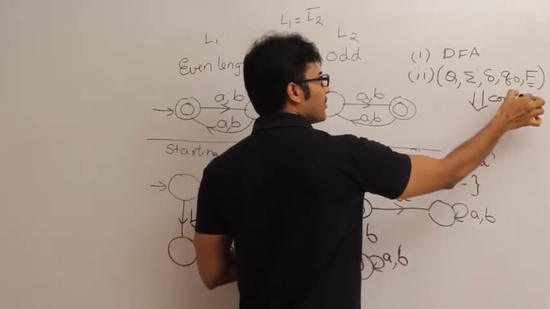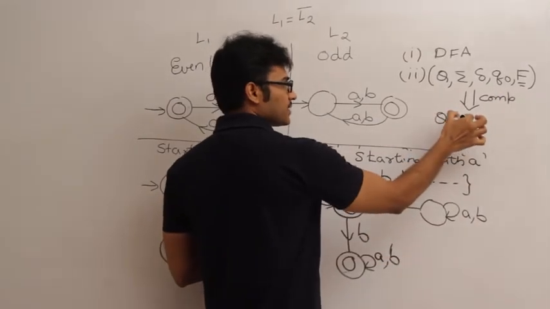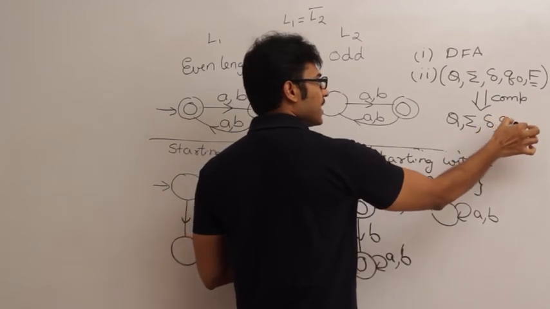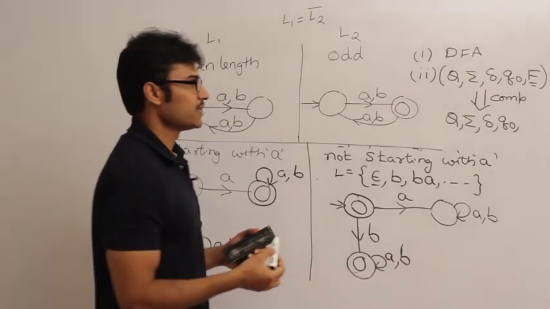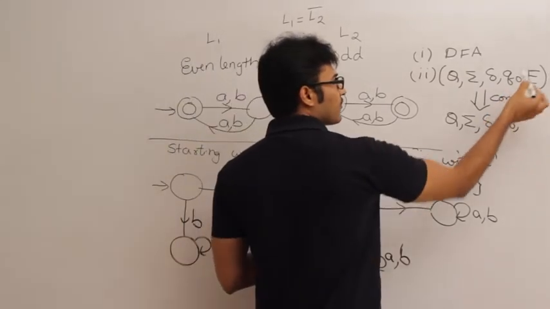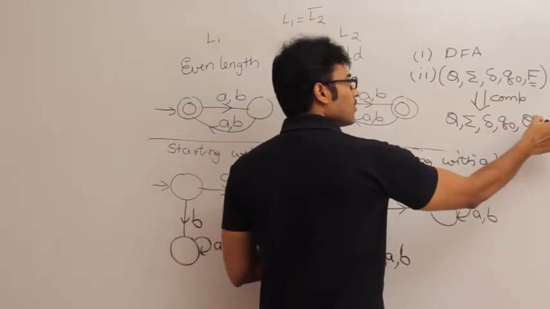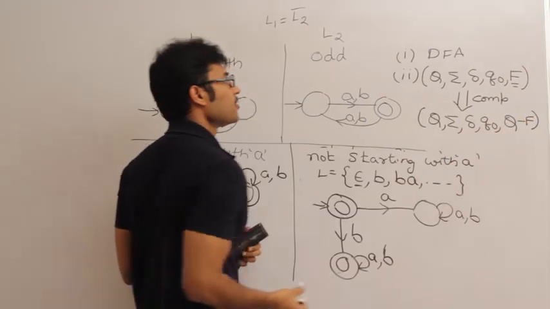If I have to complement the DFA, leave the states as it is, leave the input as it is, leave the delta as it is and initial state as it is, but just take the complement of final states, which means initially whatever were final states, they should become non-final. So this is the complement DFA, complement of DFA.